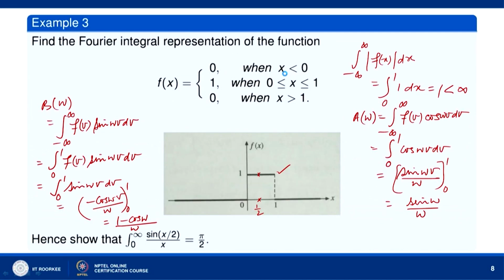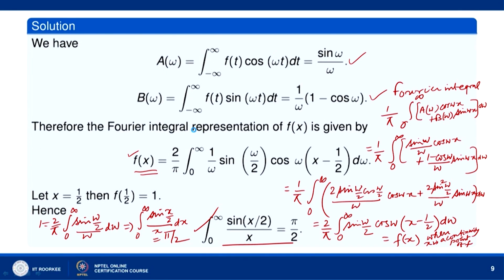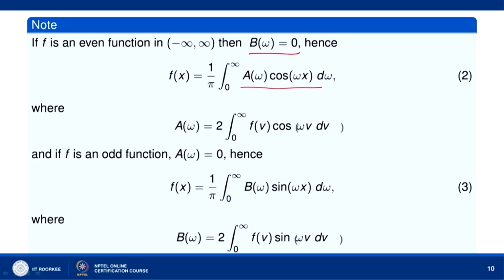So the Fourier integral reduces to f(x) equal to 1 over pi integral 0 to infinity a(omega) cos omega x d omega, where a(omega) will become 2 times integral 0 to infinity f(b) cos omega b db, since f and cos omega b are both even.